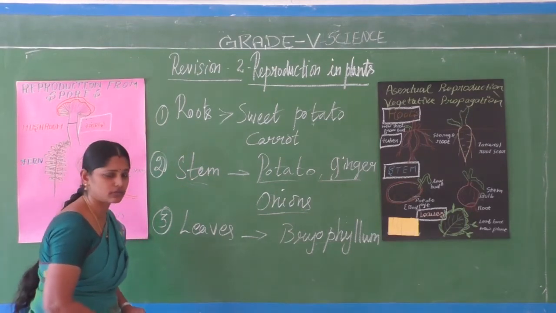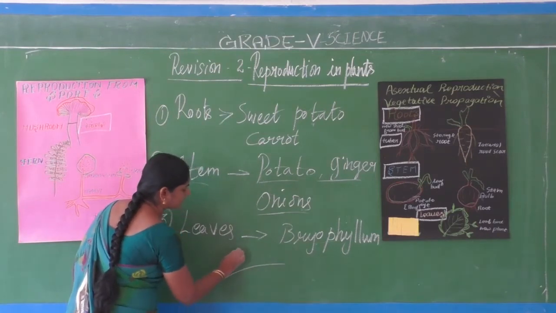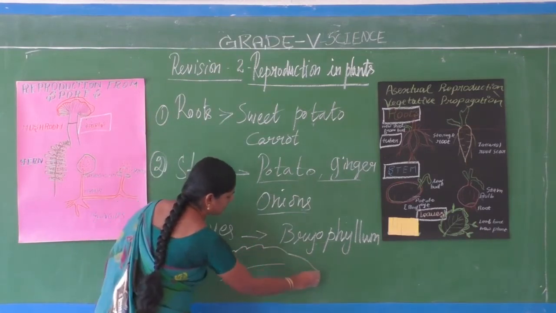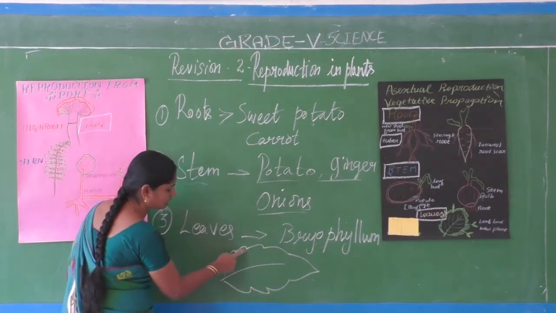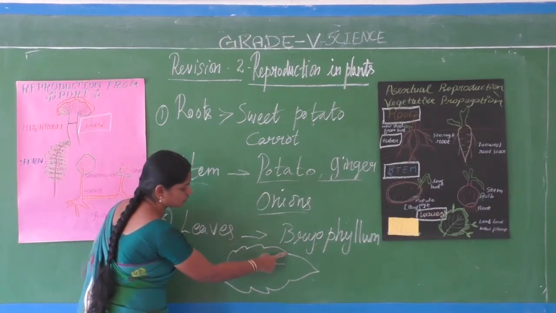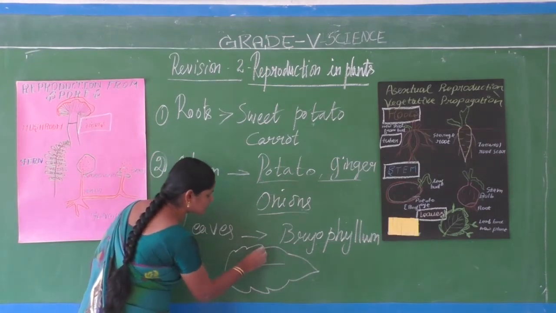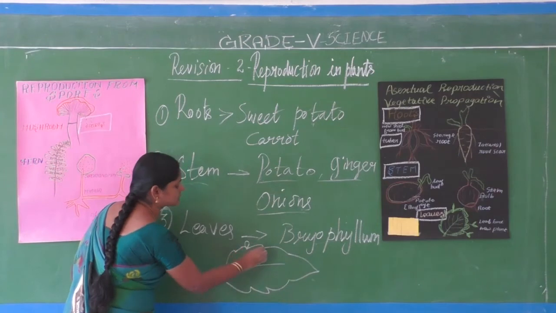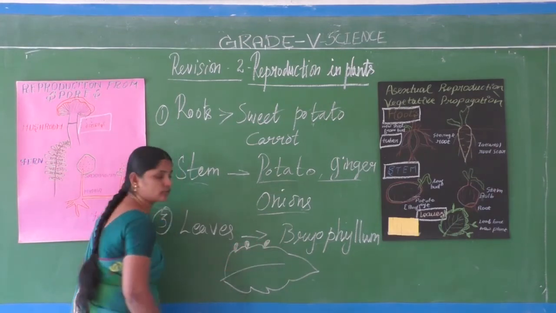How is it possible? See, if you take one leaf of the Bryophyllum plant, the leaf has edges. So we call these the edges of the leaves. Small ridges come on the edges of the leaf. In the edges, we can see small buds start growing.